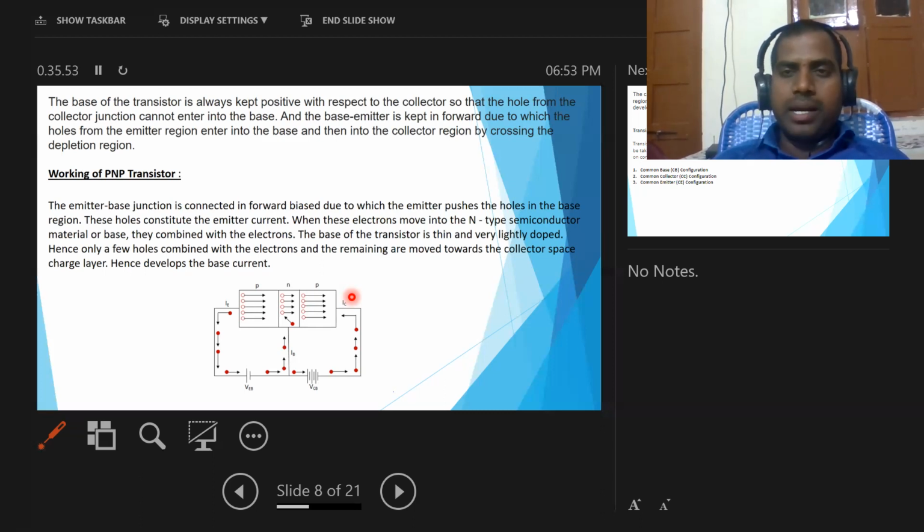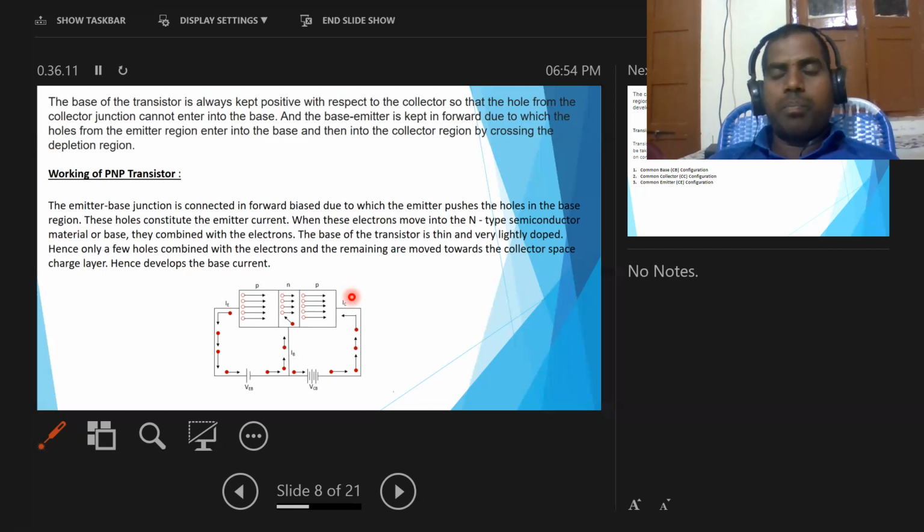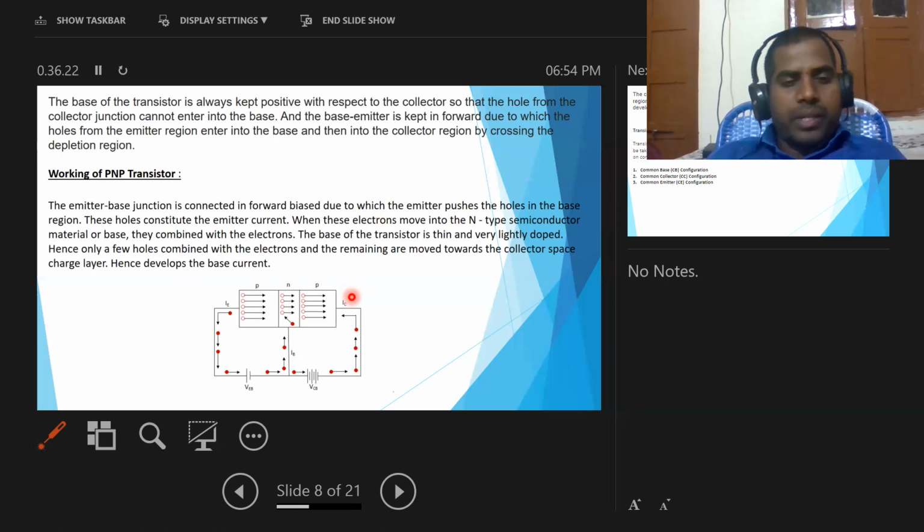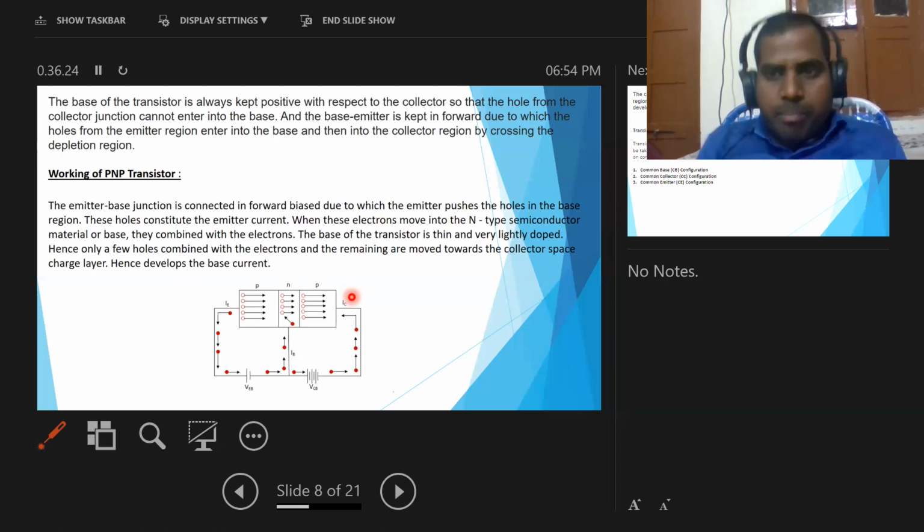That's why the emitter current is produced only due to holes. Now when these holes move into the n-type semiconductor material, or base, they combine with the electrons. That means the holes pushed by the emitter region combine with the electrons in the base region.